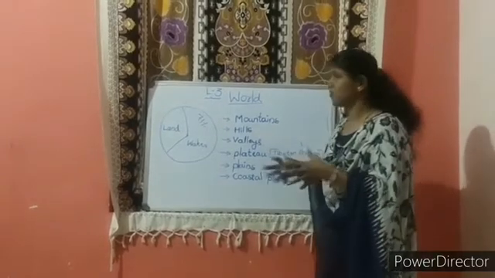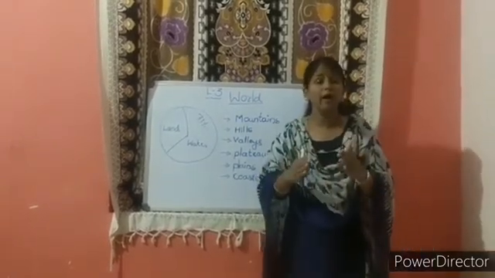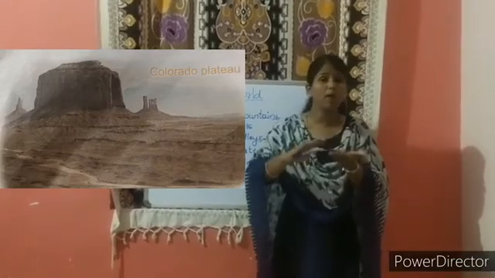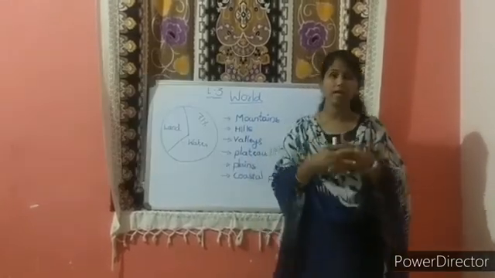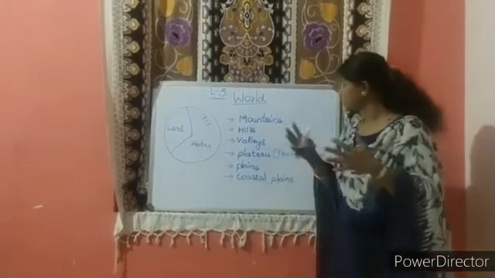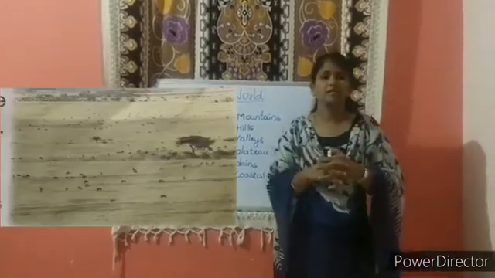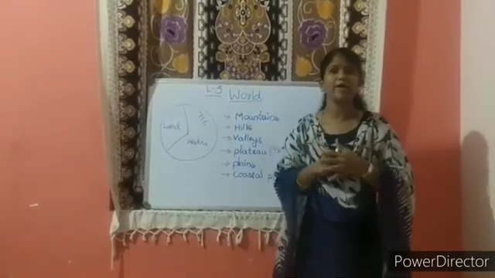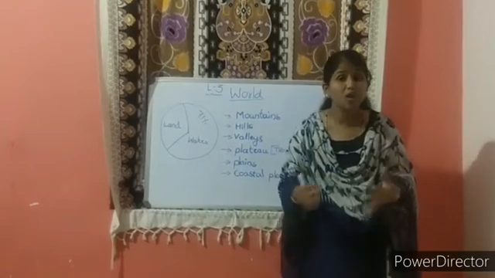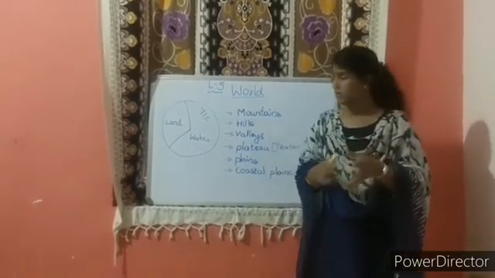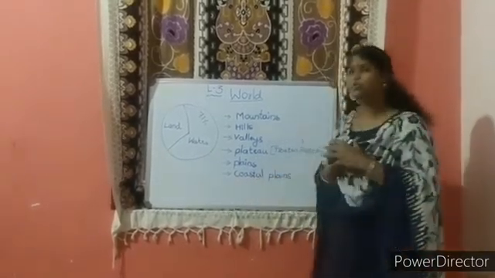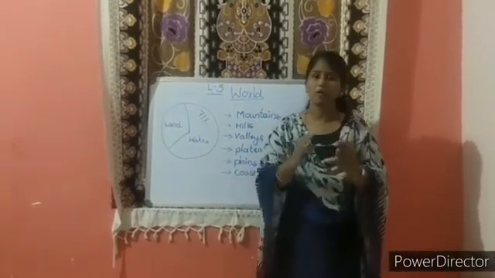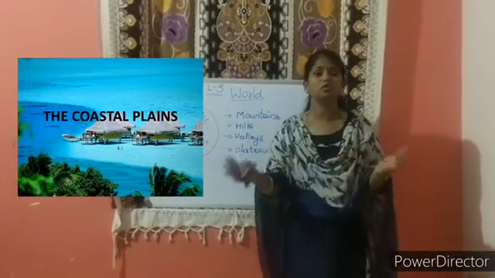Next one is plateau. A high land with a flat top is called plateau. The top of the plateau is flat like a table, so it is also called a tableland. Plains. Plains are large areas of flat level lands. They are also called lowlands. So next one is coastal plains. Plains near the sea or oceans are called coastal plains.